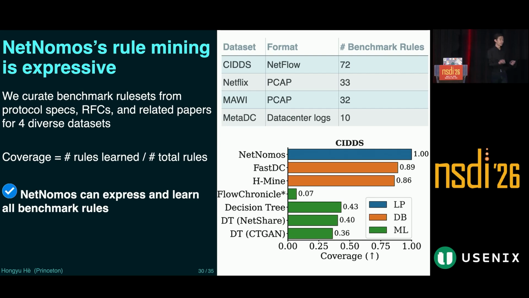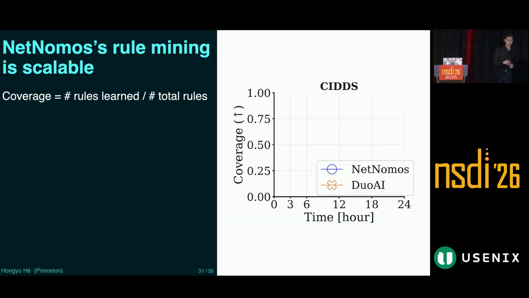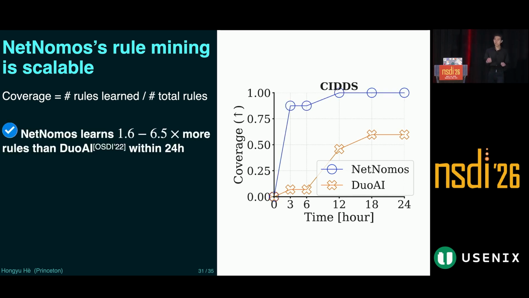To evaluate the scalability of the rule learning algorithm, we still use coverage as a metric, shown on the y-axis. And the x-axis is the learning time. Here, we're comparing NetNomos with DuoAI, which is a state-of-the-art protocol inference algorithm for distributed systems. And NetNomos scales much better compared to DuoAI, learning a lot more rules within the set time frame.